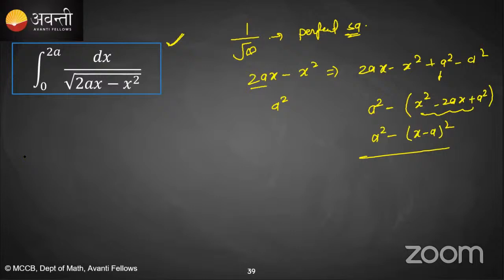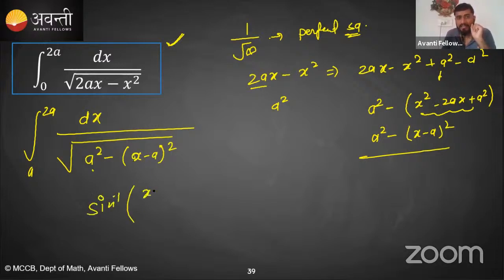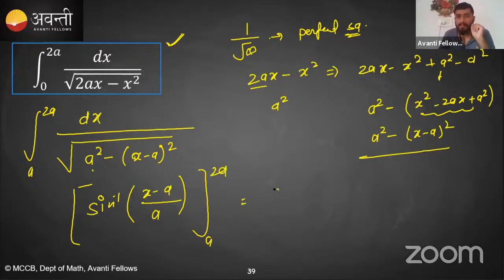Yeah. So this will be the integral of 2a dx upon this quadratic equation. I can write it in terms of perfect squares, that is a square minus (x minus a) whole square, which is a square minus x square. So the answer will be sine inverse of this variable part, (x minus a) upon a. Put this limit a to 2a. The upper limit will be sine inverse of (2a minus a) upon a, minus sine inverse of the lower limit.